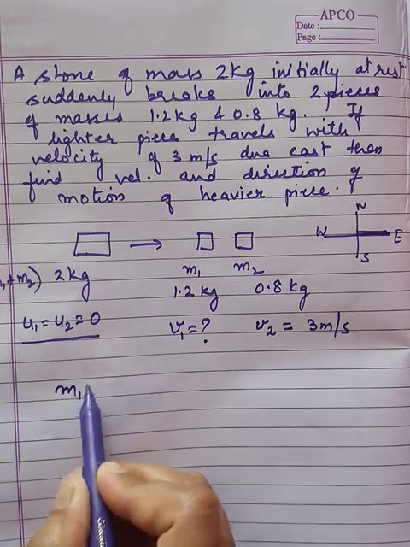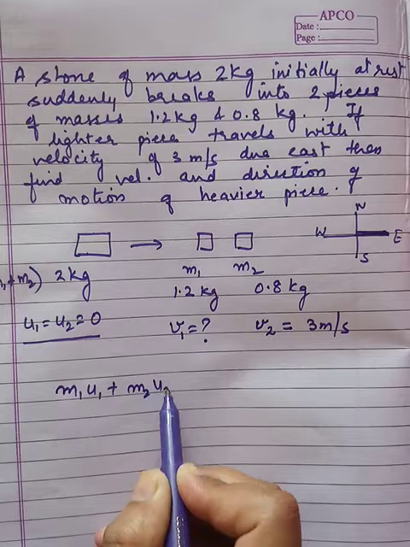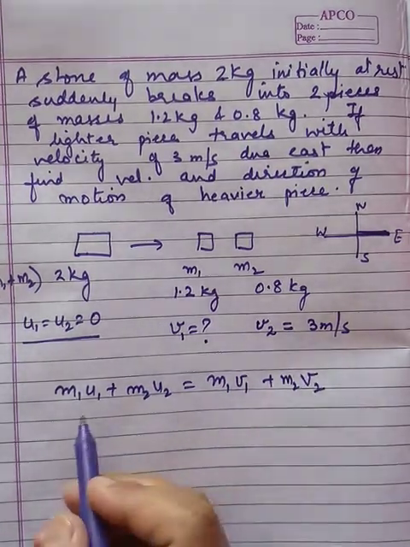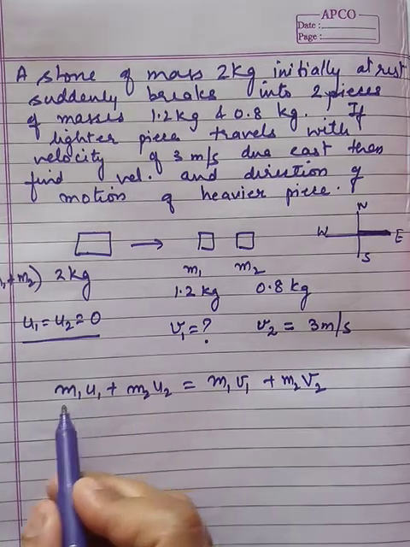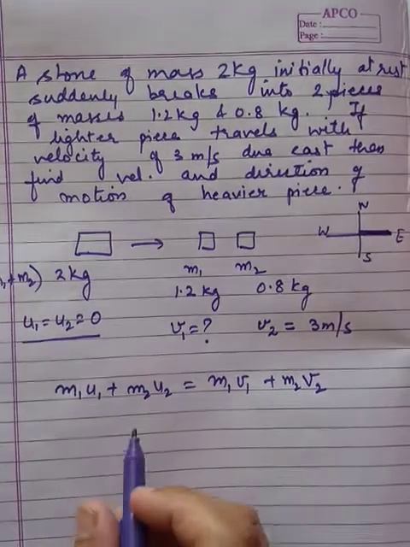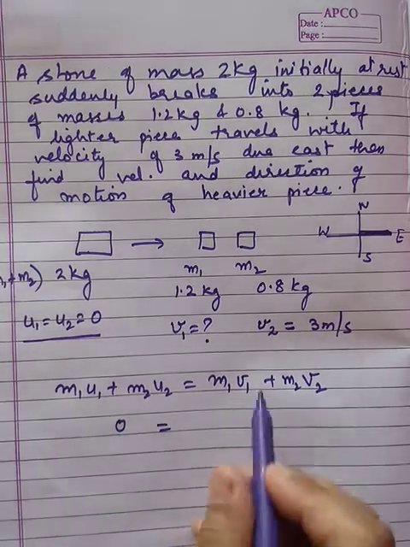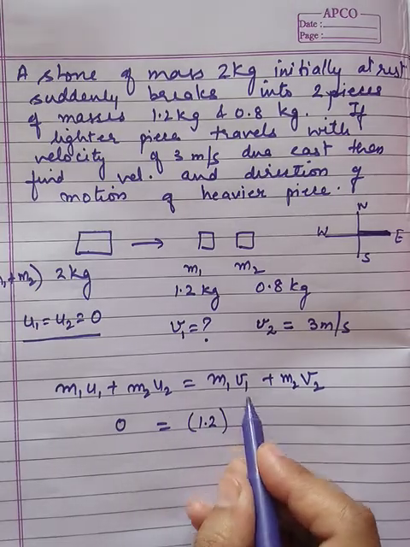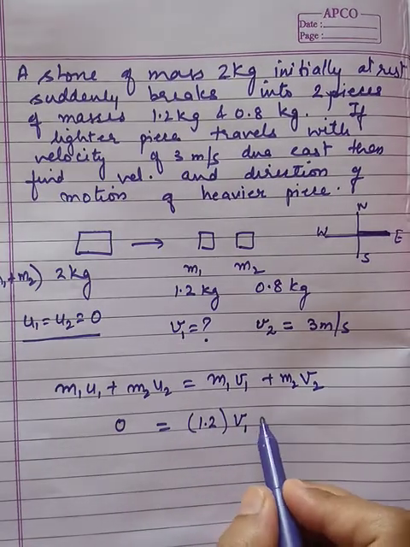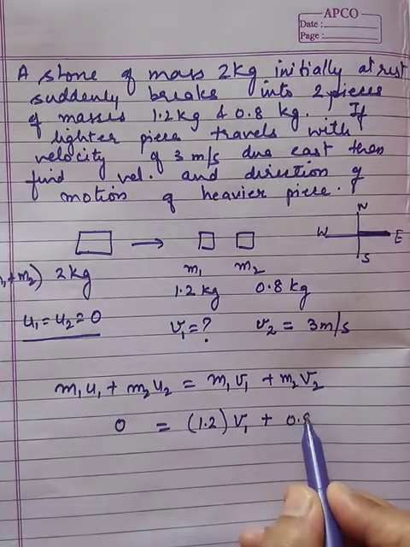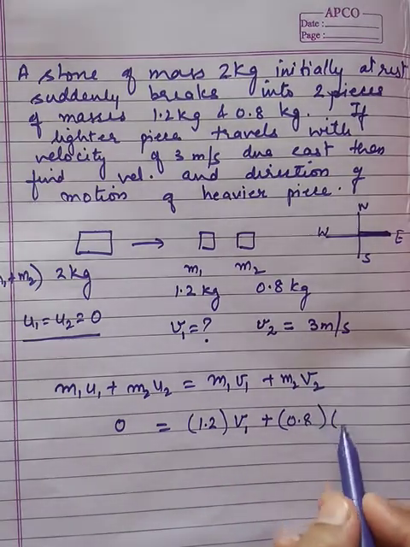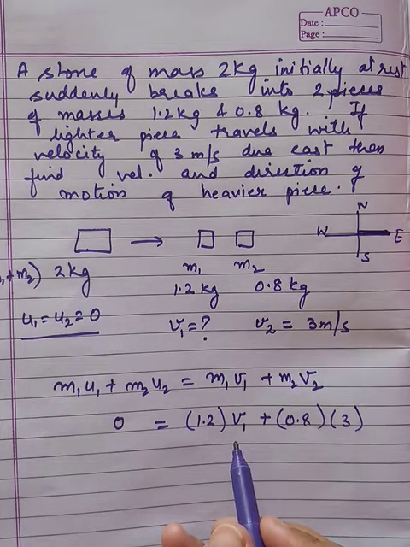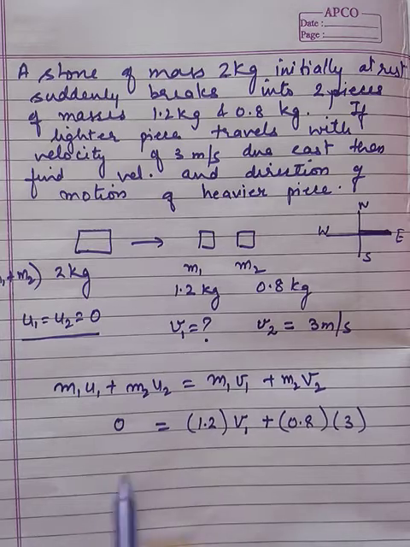Now let us find the answer. What is our formula? m1 u1 plus m2 u2 is equal to m1 v1 plus m2 v2. What are u1 and u2? They are both 0, so this term will become 0. Now here m1 is 1.2 kg and v1 we have to find out, so I will write it as it is, plus m2 is 0.8 kg, and v2 is 3. In this manner we can find v1.